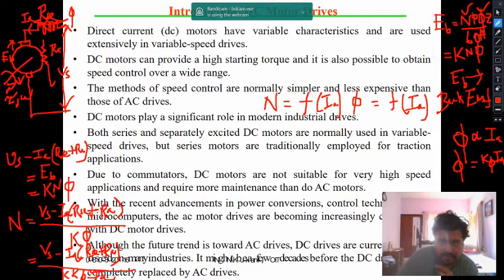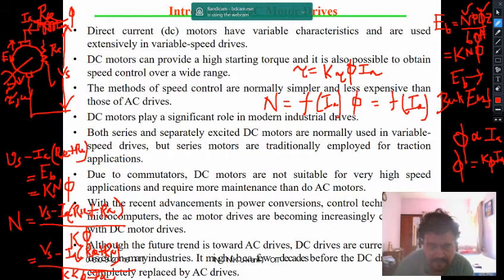Now again, what will be the torque? So torque will be equal to K tau phi into Ia, right?